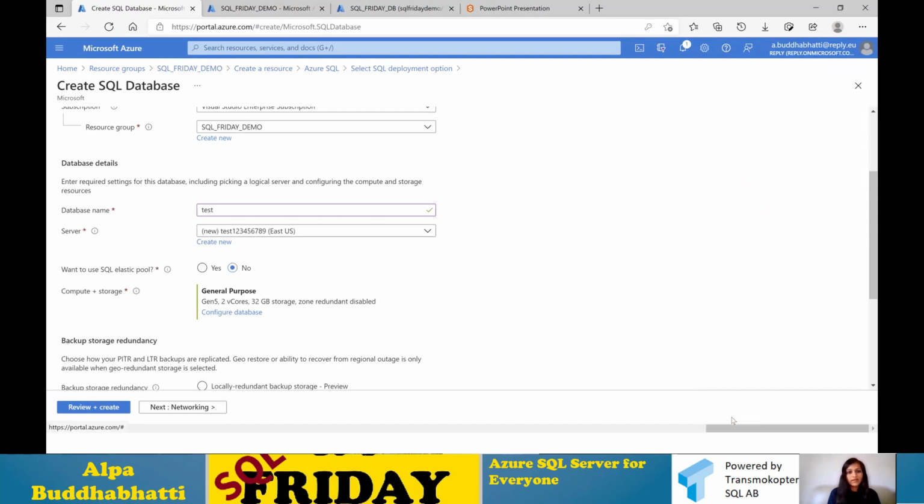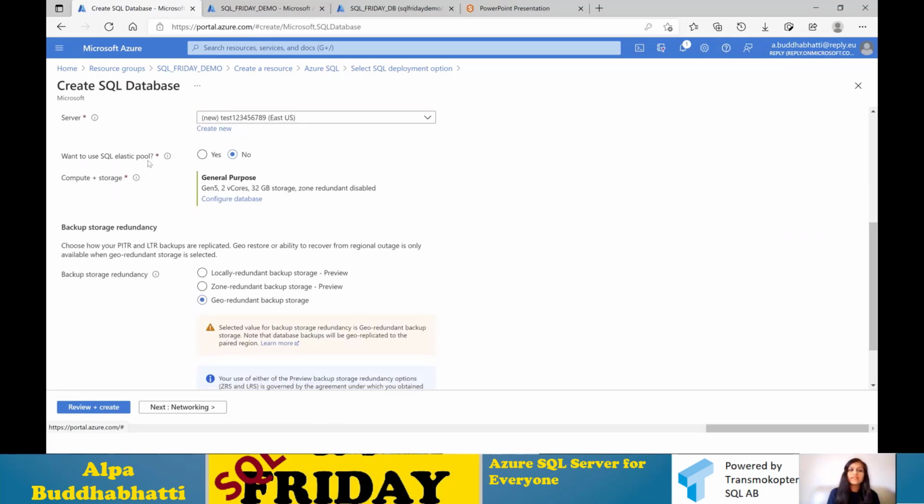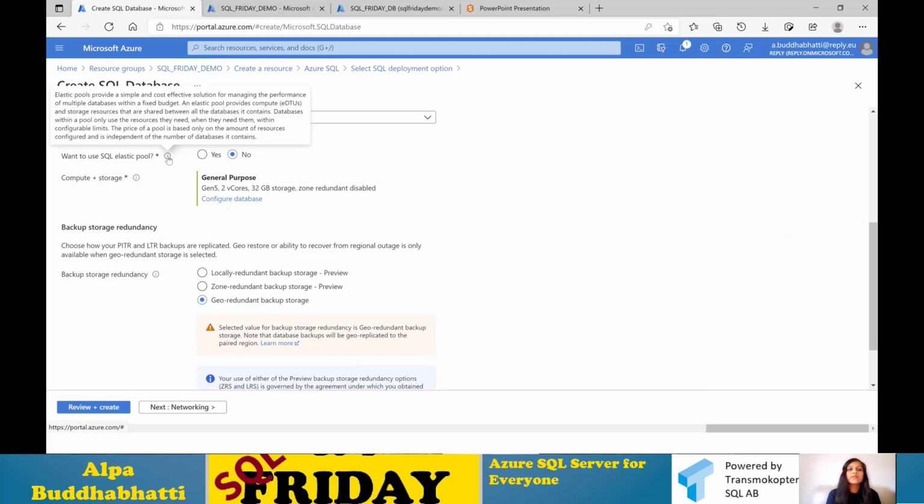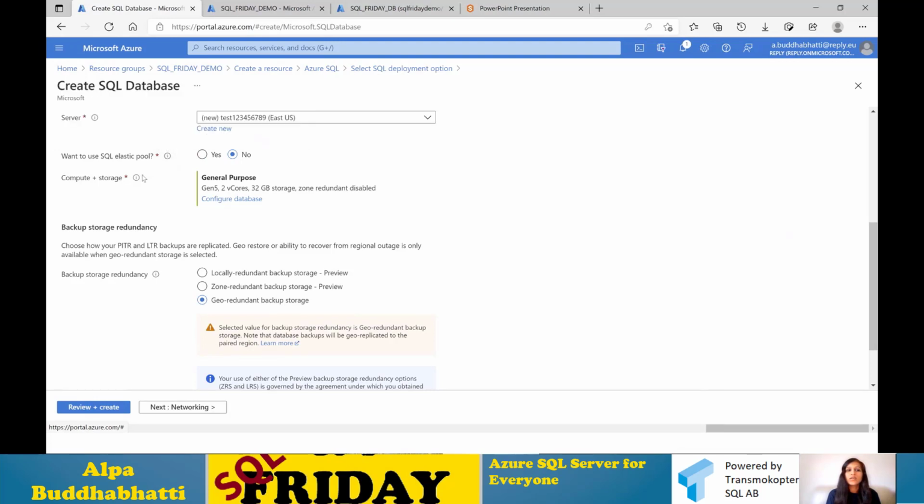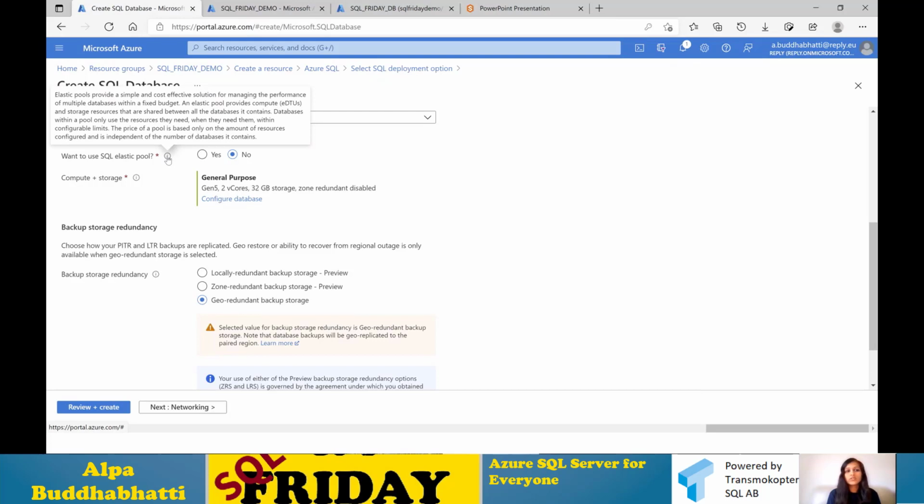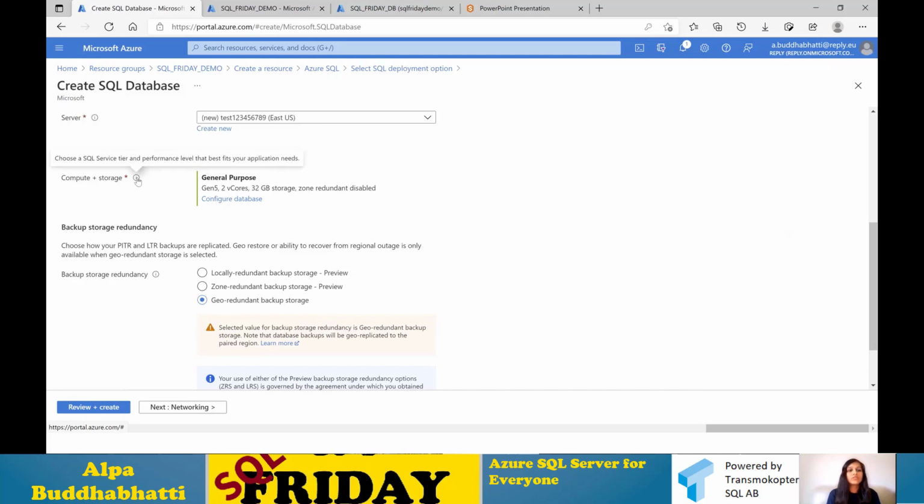So by clicking here, you can see that it's now added here, and now we're going to see whether we need an Elastic Pool or not. We don't need it because it's only for a single database. But if you use it for multiple databases, then you need that. And here is this information icon, which gives you information in case you forget the purpose of that specific setting. You can just mouse over that icon and you will see more information.